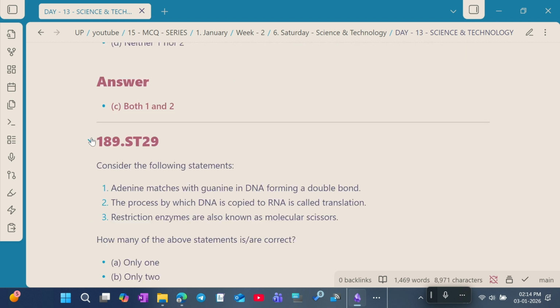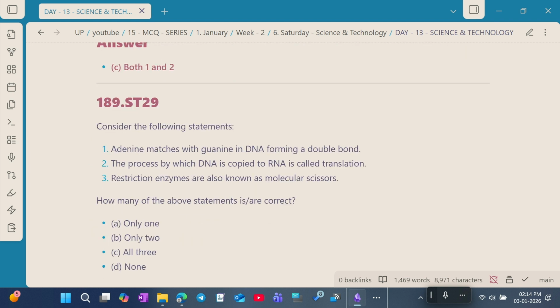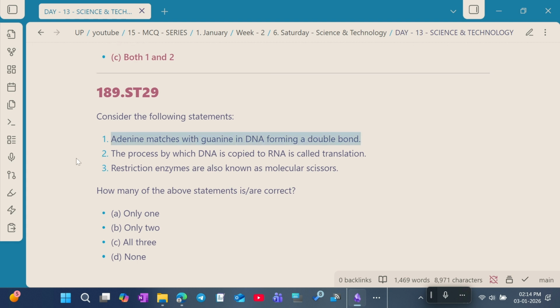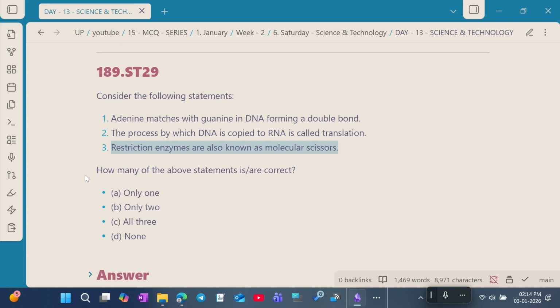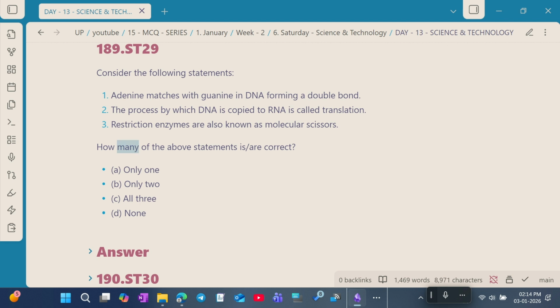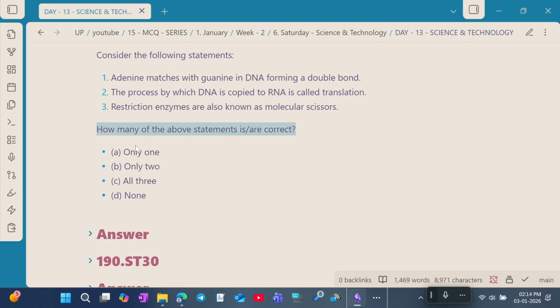Question number 29. Consider the following statements. Statement 1. Adenine matches with guanine in DNA forming a double strand. Statement 2. The process by which DNA is copied to RNA is called translation. Statement 3. Restriction enzymes are also known as molecular scissors. How many of the above statements are correct?